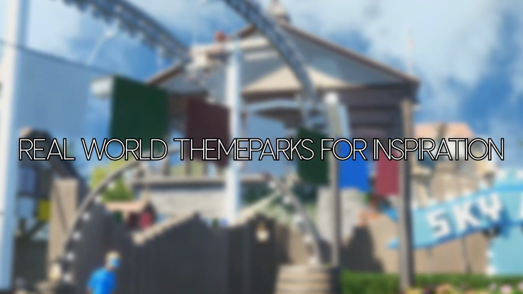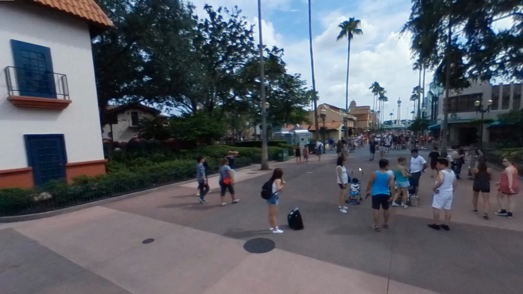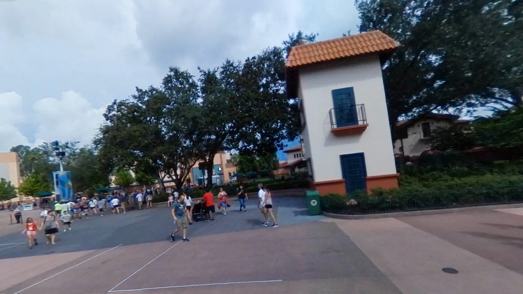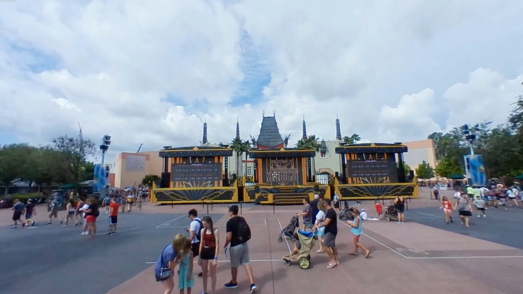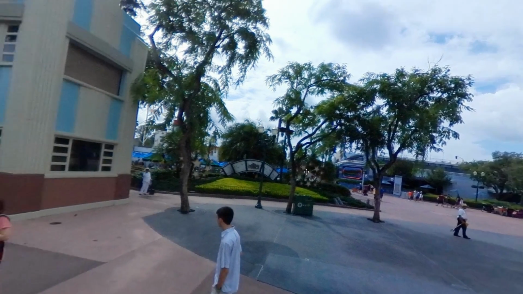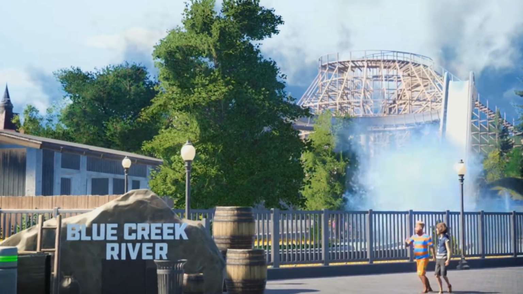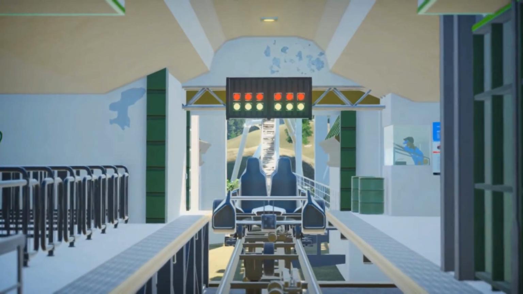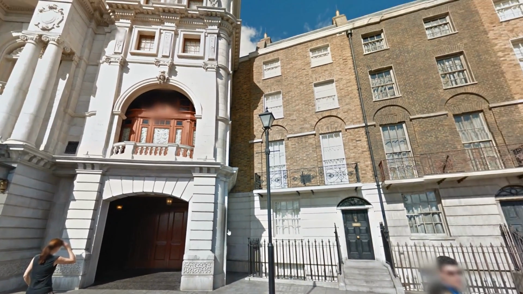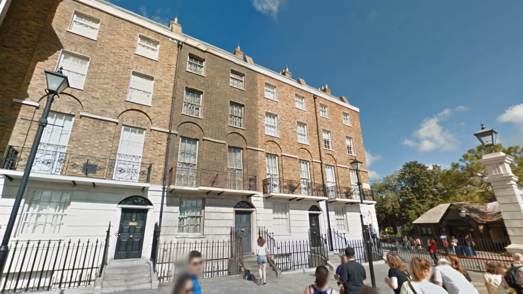Real world theme parks for inspiration. You might be thinking now, where do we draw inspiration for our park's theme and design? Well, further down here, I have a few extra things written and a few pictures in the background showing you. There's a wealth of inspiration to be found in some of the world's most iconic theme parks.